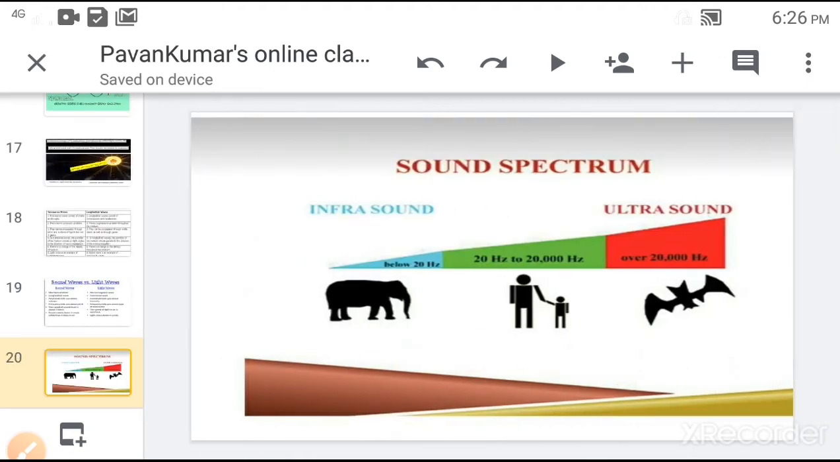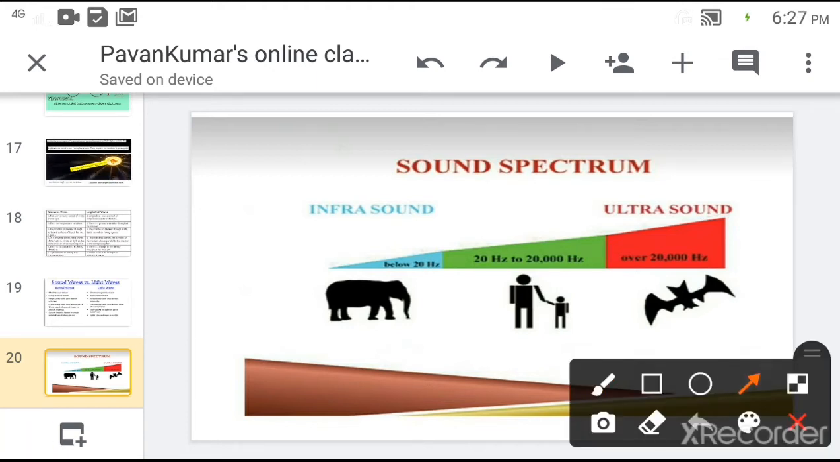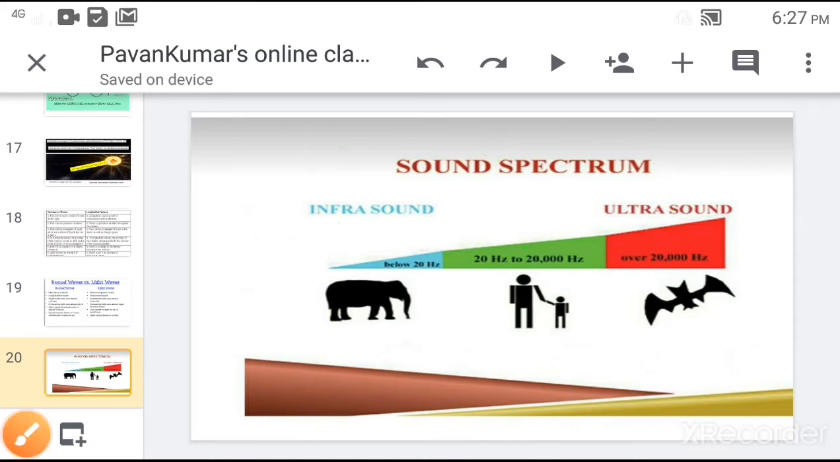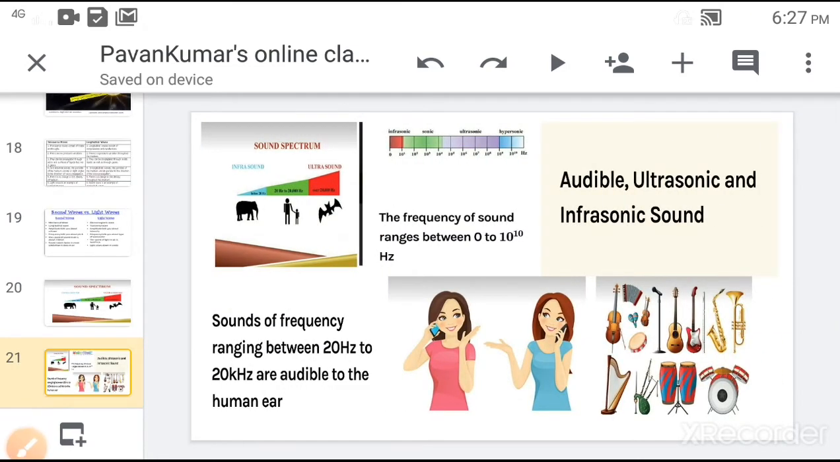Next, spectrum of sound. Spectrum of sound is nothing but the frequency range of sound waves. Based on frequency, the sound waves are classified into three types. First one is infrasounds, second one is audible range, and third one is ultrasounds. The frequency of sound ranges from 0 Hz to 10 to the power of 10 Hz. So we can classify sound waves based on the frequency into three types: audible, ultrasonic and infrasonic sounds.